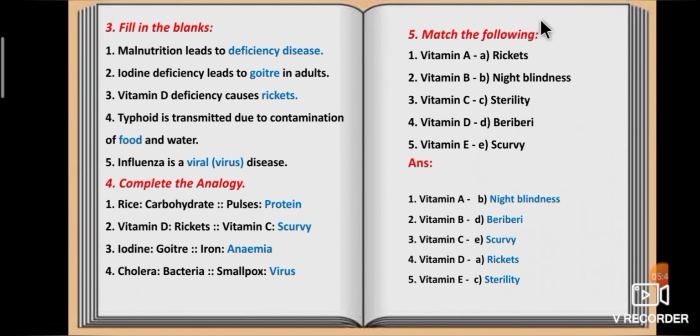Fifth one, match the following. You have to find the correct answer. So vitamin A, night blindness. Vitamin B, beriberi. Vitamin C, scurvy. Vitamin D, rickets. Vitamin E, sterility.